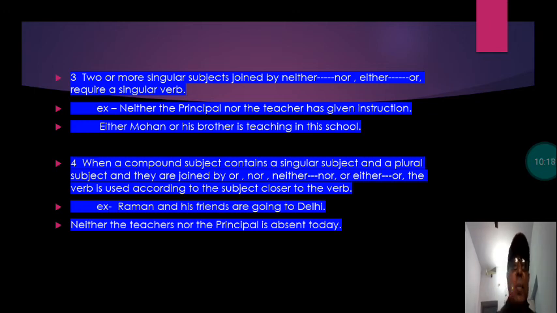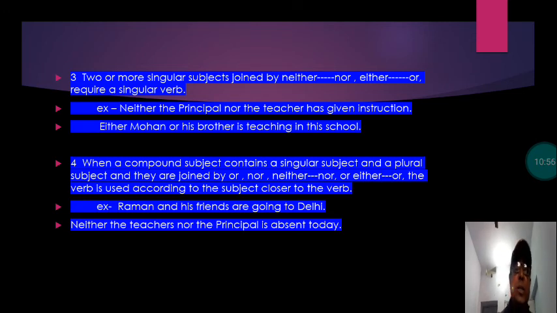Let us see. Raman and his friends are going to Delhi. You can see here, Raman and his friends are joined by and. The subject near the verb, that is, are, is his friends. His friends is in plural form, and that's why the verb is used according to his friends, not according to Raman, not singular. Plural: his friends are going to Delhi. This are is used according to his friends.